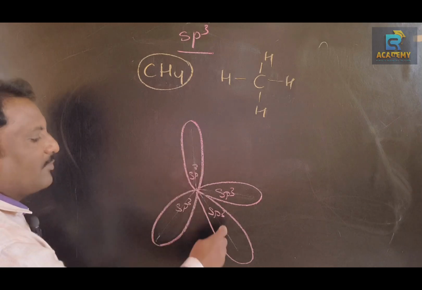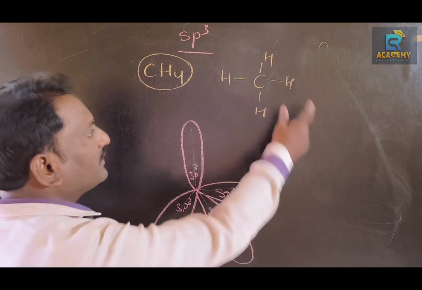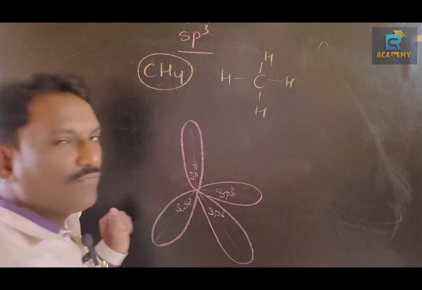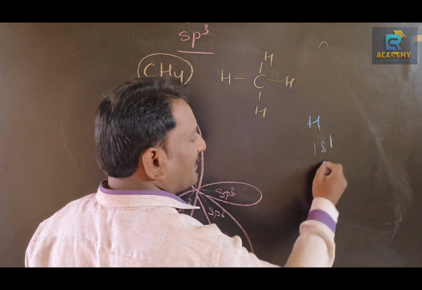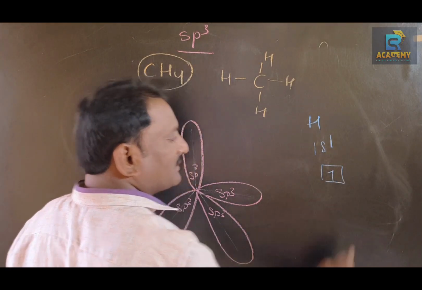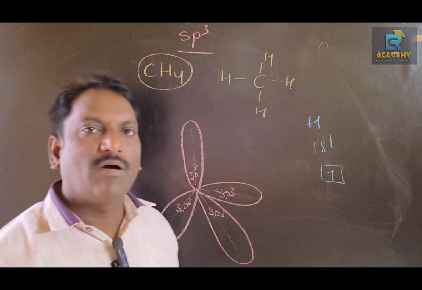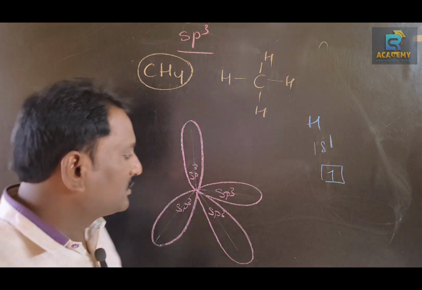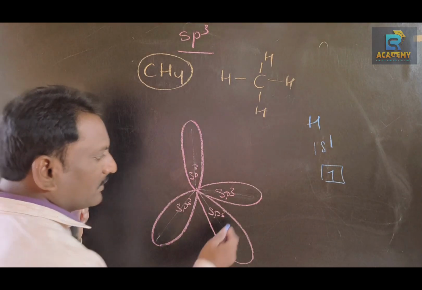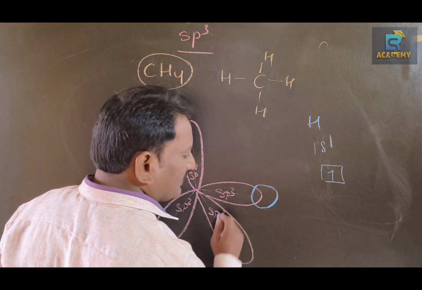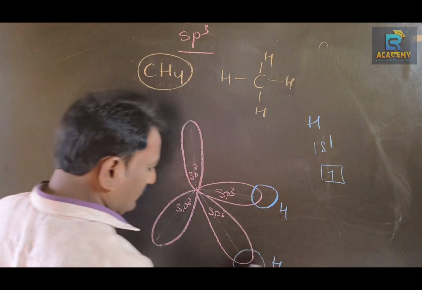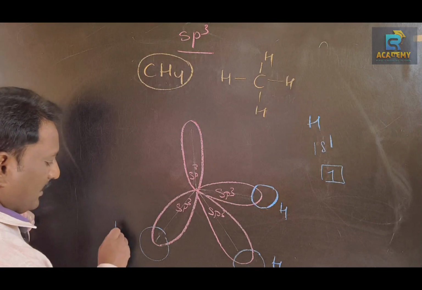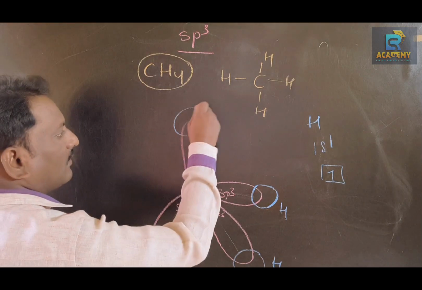These four sp3 hybrid orbitals overlap with s orbitals of hydrogen. Each hydrogen has electronic configuration 1s1, so the electron is in the s orbital. The shape of the s orbital is spherical. So these overlap like this. This is the s orbital of hydrogen, hydrogen, hydrogen, hydrogen.